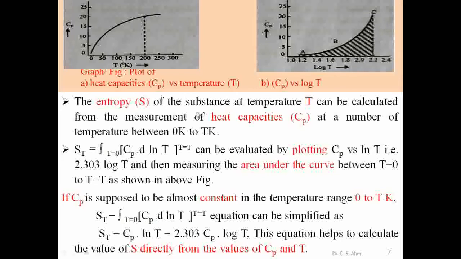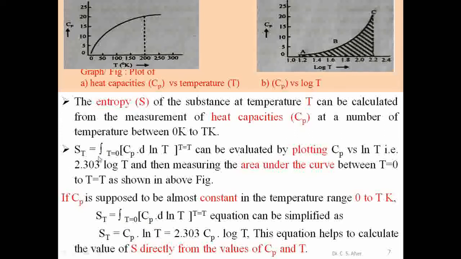The entropy S of a substance at the desired, higher temperature T can be calculated from the measurement of heat capacities at a number of temperatures between 0 Kelvin and T Kelvin. So what is that equation?